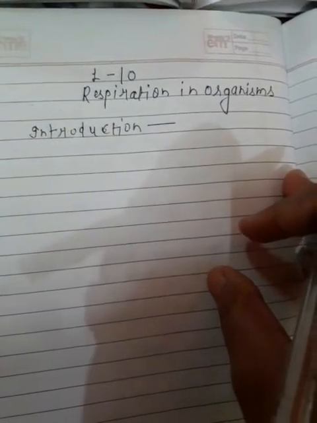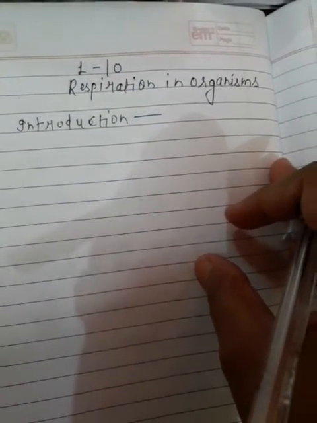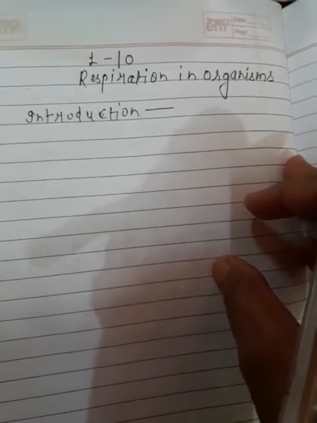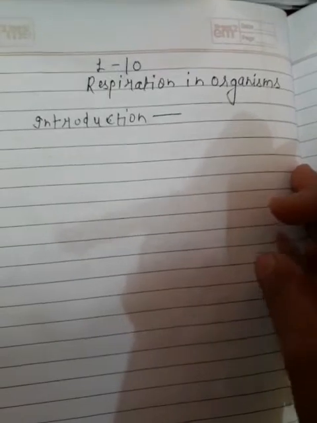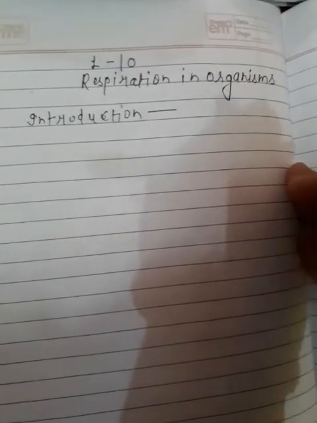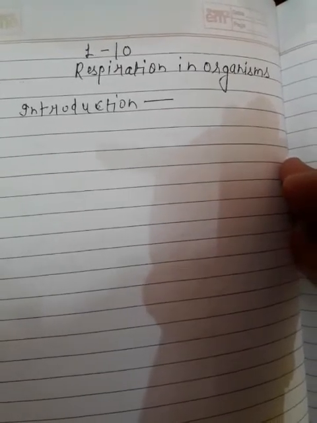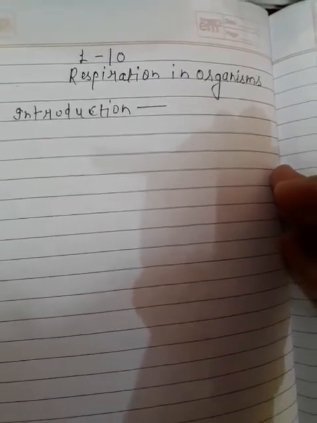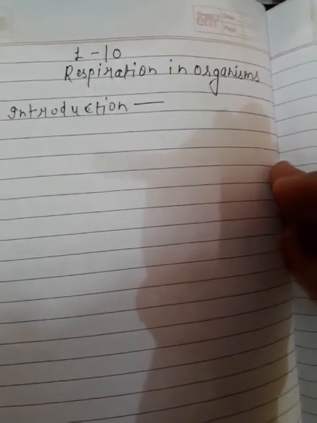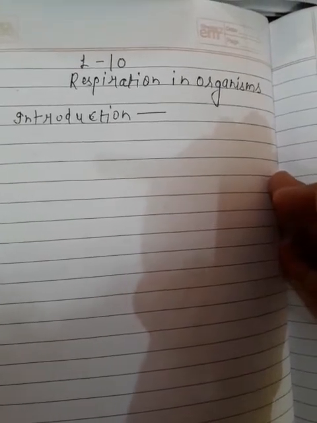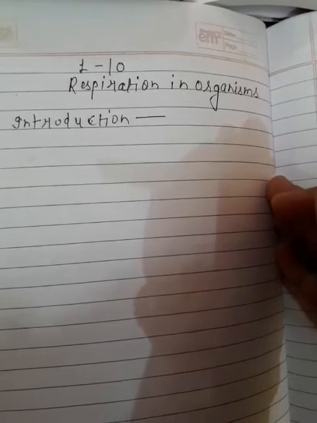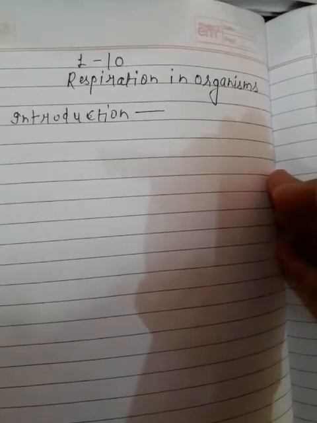You know that energy is needed by living as well as non-living things to do work, and without energy they stop doing work. If energy is not there, they can't do work, and our body needs energy to carry on its activities. For every life activity, our body needs energy. Where do we get this energy from?